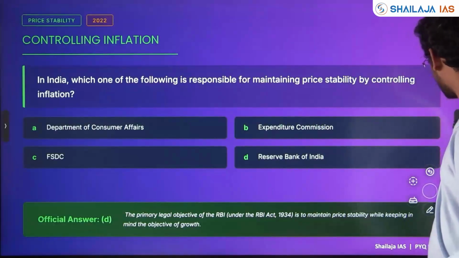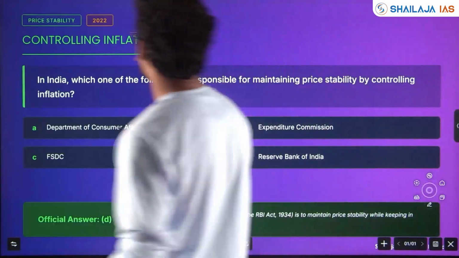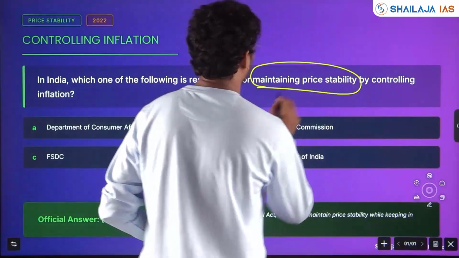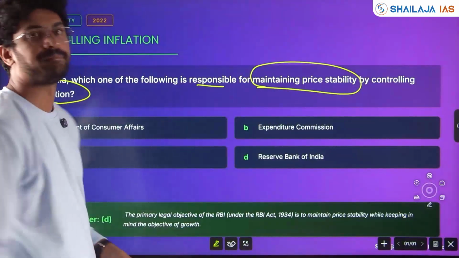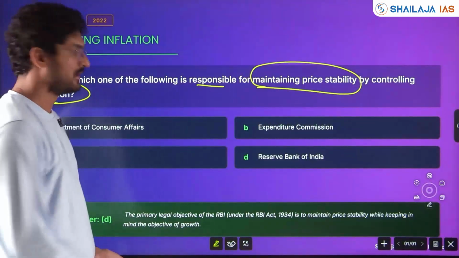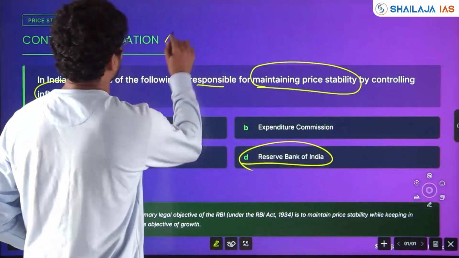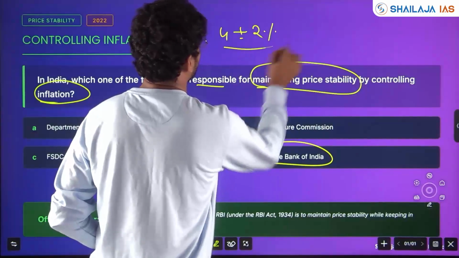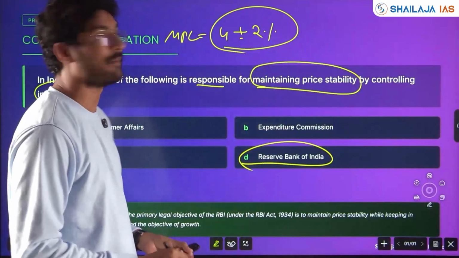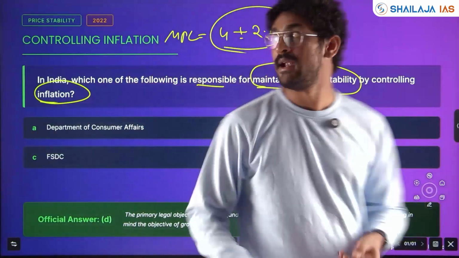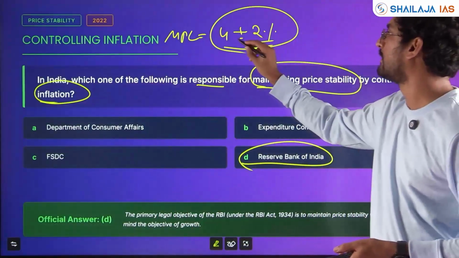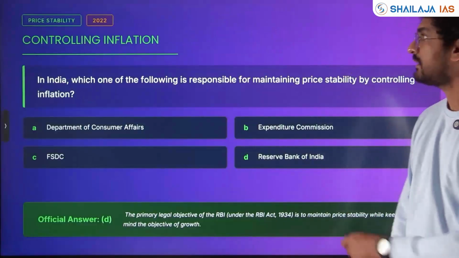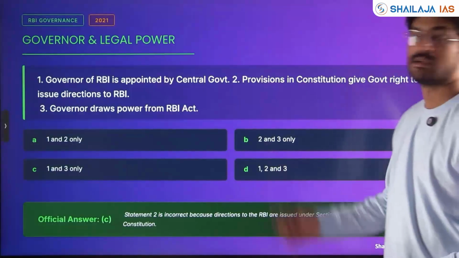Again with respect to price stability, a question has been asked. In India, which one of the following is responsible for maintaining price stability by controlling inflation? Which has got the mandate here? Easy, Reserve Bank of India. Monetary Policy Committee has been formed, right? Under that, 4% plus or minus 2%. While ensuring economic development is happening, price stability is also there and inflation is kept under 4 plus or minus 2%. Check. Clear? Easy question.